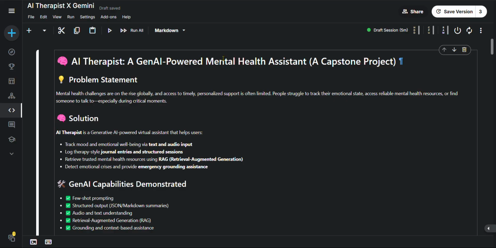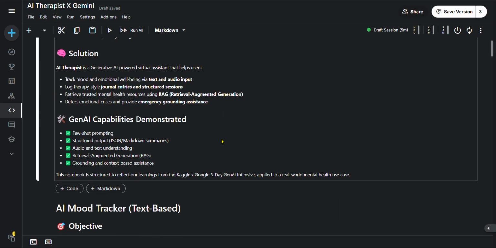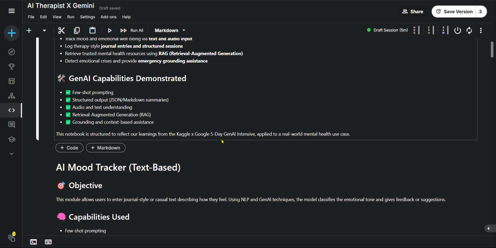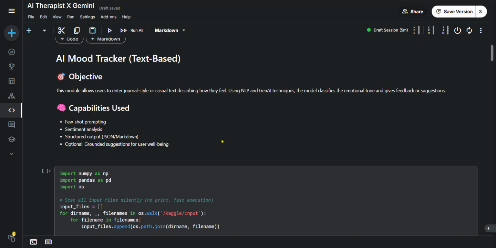to track mood and emotional well-being via text and audio input, and log therapy style journal entries and structured sessions. We have RAG, retrieval augmented generation, for trusted mental health resources, to detect emotional crisis and provide an emergency grounding assistant. The generative AI capabilities demonstrated are few-shot prompting, structured output in JSON or markdown summaries, audio and text understanding, RAG, grounding and context based assistance.